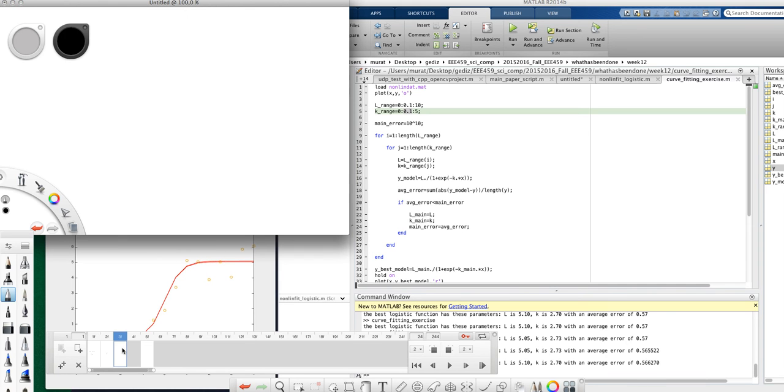So let's remember first the linear curve fitting. In this case, we are using a line function. So it is something like y is equal to mx plus b. And in this case, m and b are the ones that we are looking for. For the line fitting, we are lucky. We don't need to search. There is an analytical solution. Okay, so there is a solution. We can just compute it with one shot.